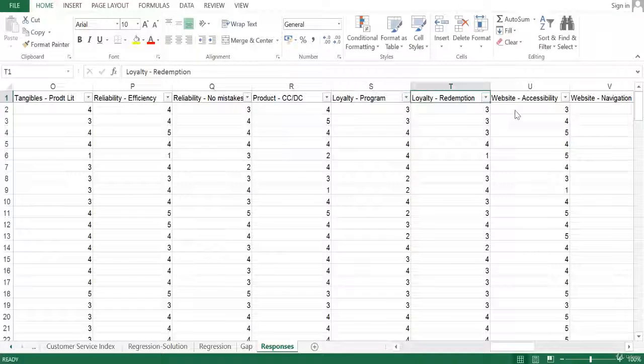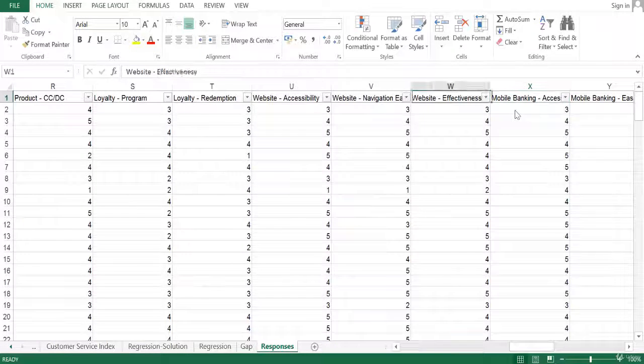So we are trying to ask how the respondent would rate the program, and how the respondent would rate the redemption policy or rewards which he or she received with respect to the service they are using. The next set of questions is with respect to the website. There are a couple of banks which provide a net banking facility, where we have captured the response of the respondent on whether the website is accessible all the time, how is the navigation facility of this website, and how is the effectiveness of the website.